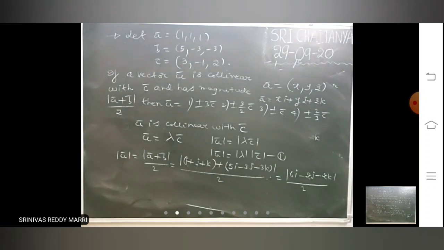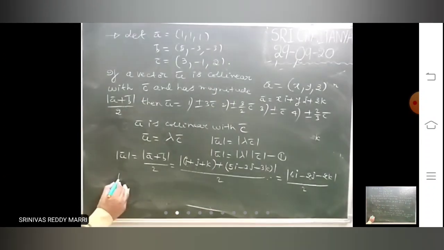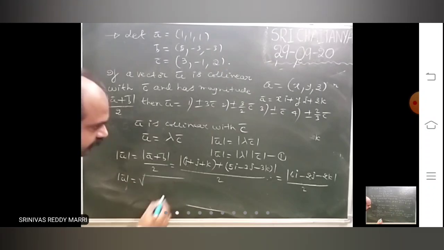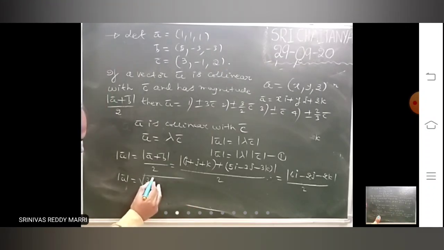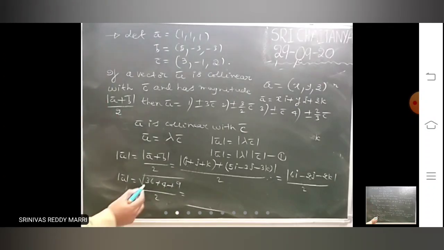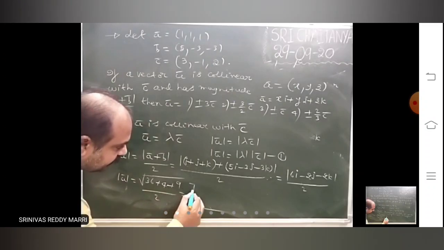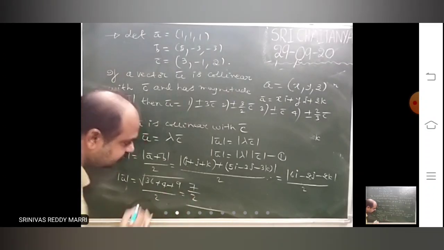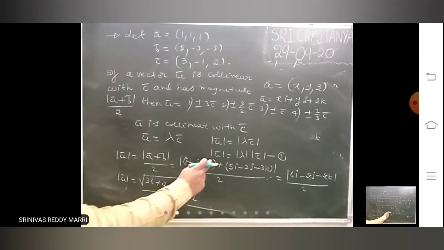Modulus of this equals root of 36 plus 4 plus 9 divided by 2. That means this is root of 49. That means modulus u bar is 7 by 2.